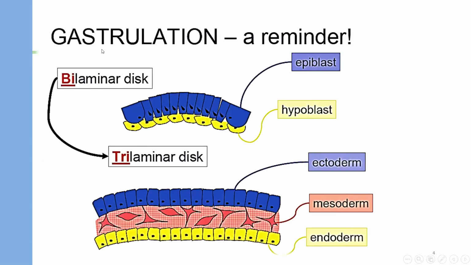The first step in development of the nervous system is gastrulation that occurs in the second week of gestation. After the implantation, the embryo will develop and form two layers, called the epiblast, the superior layer, and the hypoblast, the inferior layer. Then, in the third week of the gestation, the process of gastrulation occurs that changes the embryo into three layers. The upper layer is called ectoderm, the inner layer called endoderm, and a third layer formed by the process of gastrulation that is called the mesoderm.